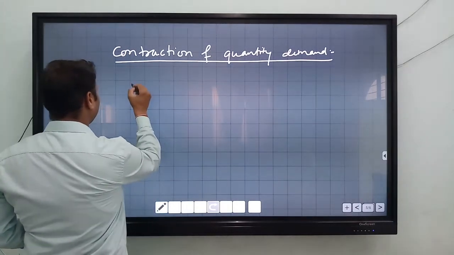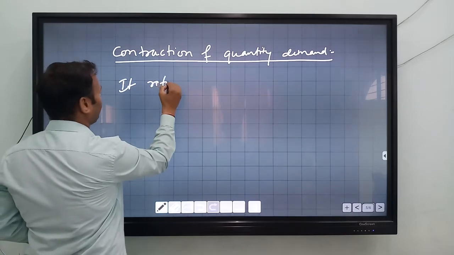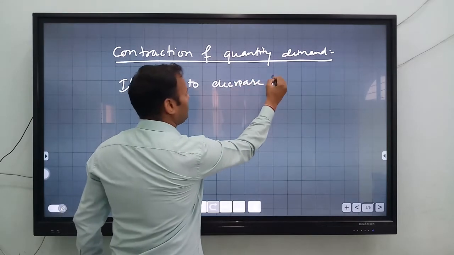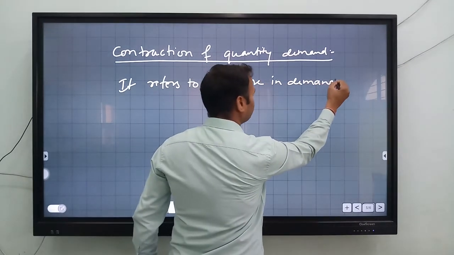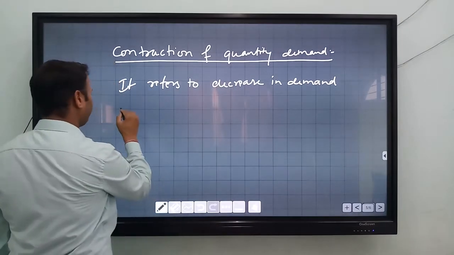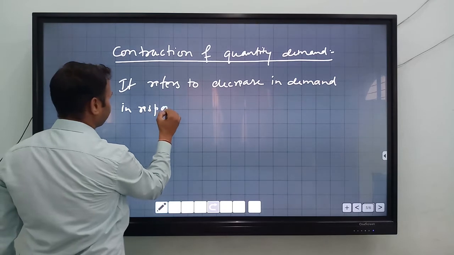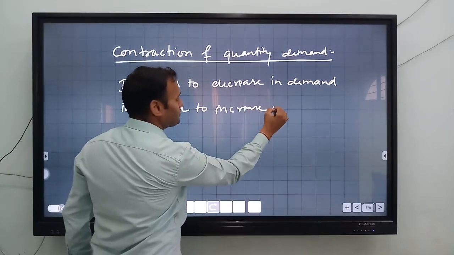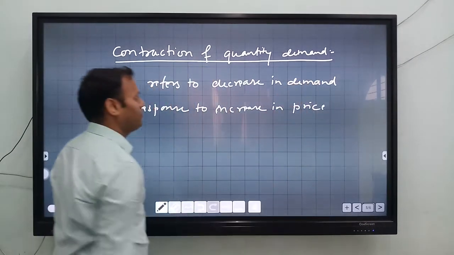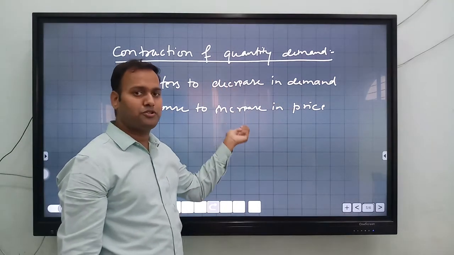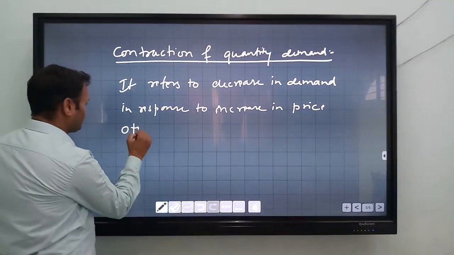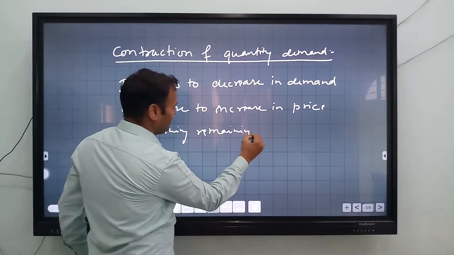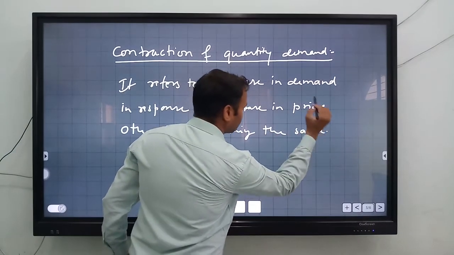It refers to a decrease in demand in response to an increase in price, other things remaining the same.